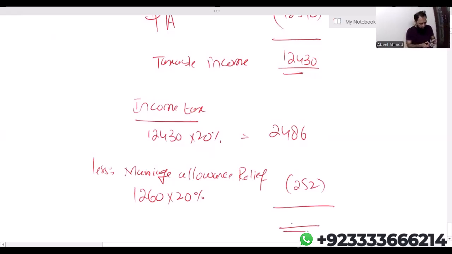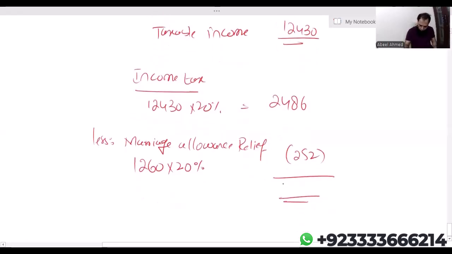So 2,486 minus 252, that is 2,234. This is the income tax liability. So how does marriage allowance work? Number one, the recipient spouse's personal allowance will not increase by 1,260. All you need is just to deduct the marriage allowance relief, which is 252.